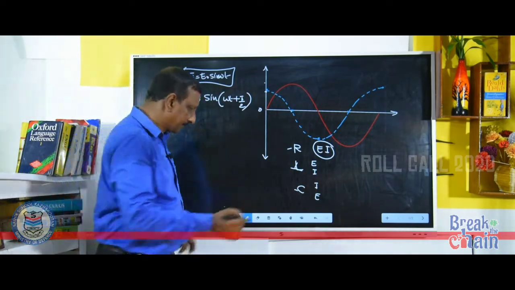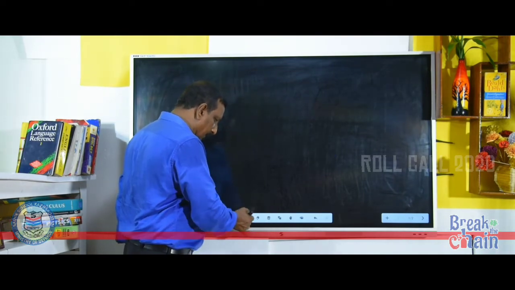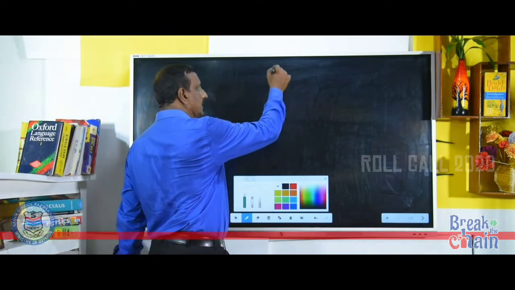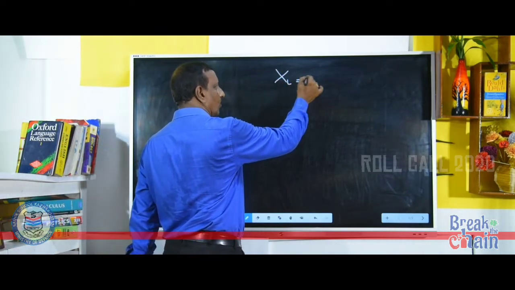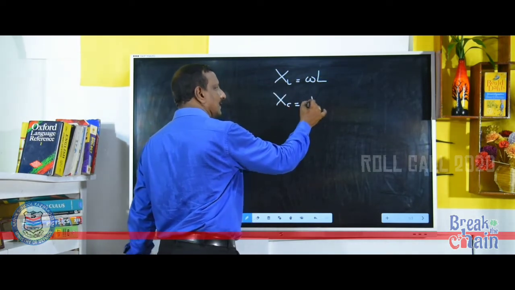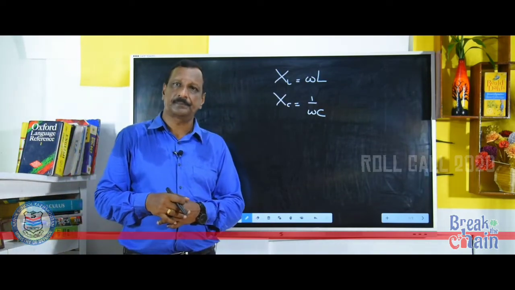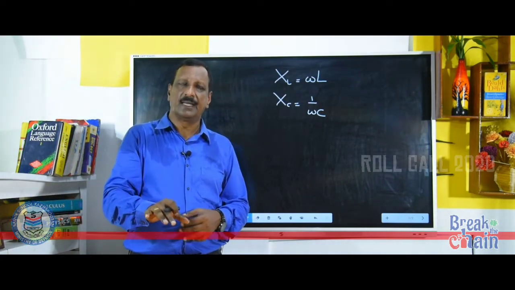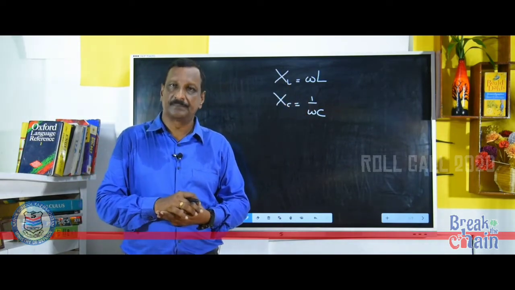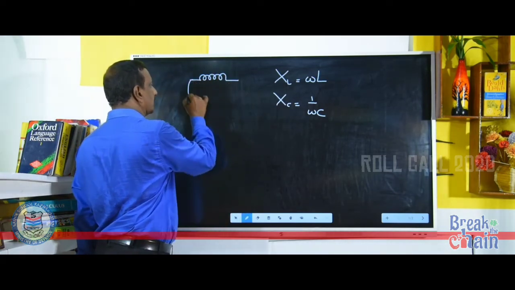And one more thing, in these cases you came across two important terms. One is called the inductive reactance, and that is omega L, and second is the capacitive reactance, and that is 1 by omega C. Now there is a common question. If you are connecting an inductor to a DC, what will happen? For example, this is an inductor, it is connected to a DC.